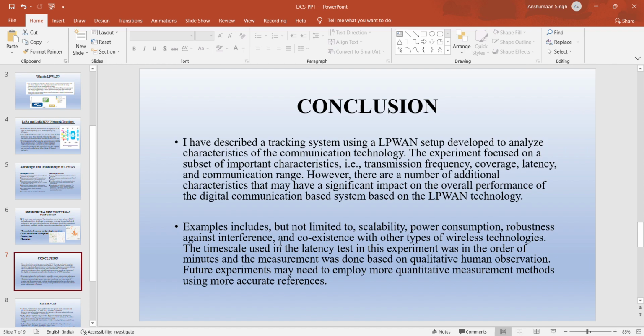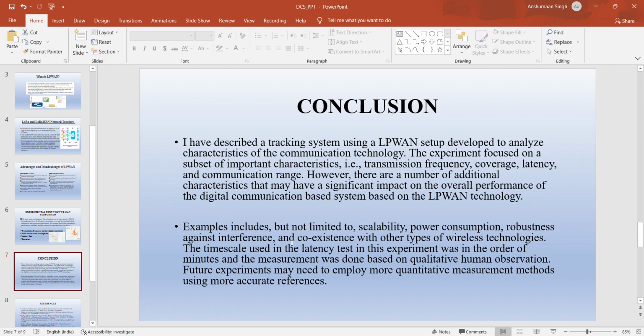Examples include, but are not limited to, scalability, power consumption, robustness against interference, and coexistence with other types of wireless technology. The time scale used in the latency test in this experiment was on the order of minutes, and the measurement was done based on qualitative human observation. Future experiments may need to employ more quantitative measurement methods using more accurate references.